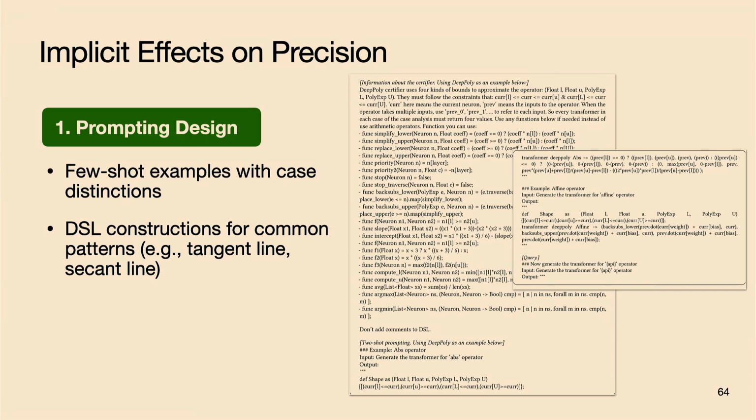The first one is our prompting design. In our prompting, we provide a few short examples with good case distinctions and DSL constructions for common patterns, such as the tangent line and the secant line. And this can help discourage the model from generating trivially sound but loose relaxations, loose abstract transformers.